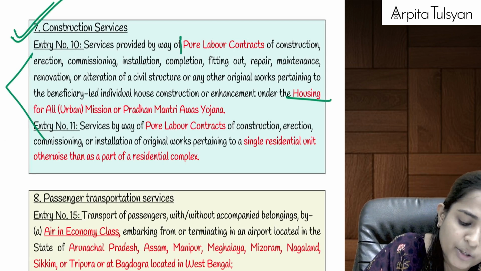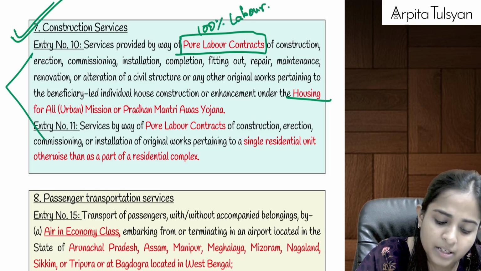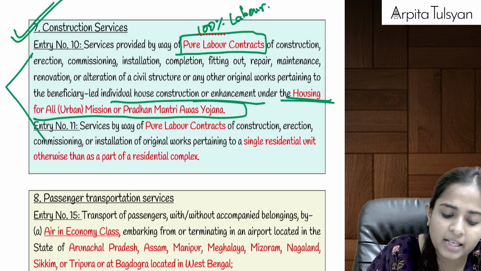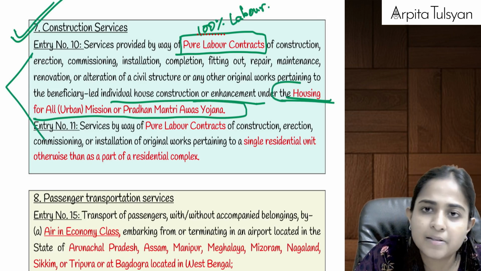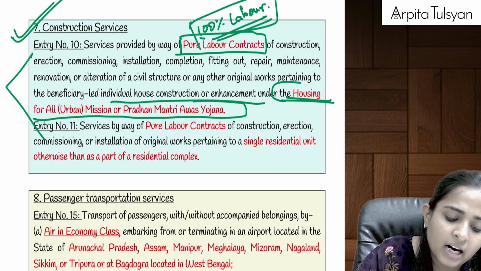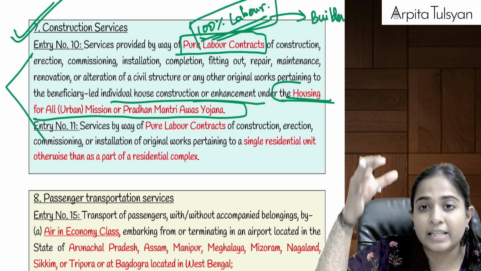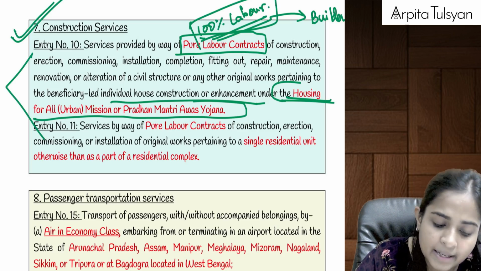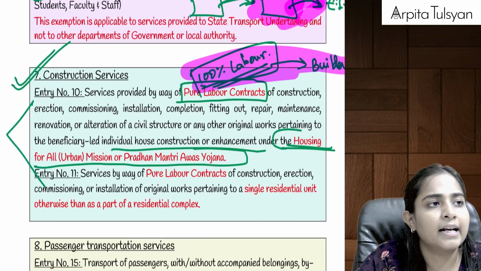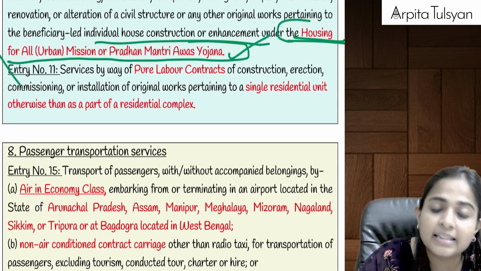Any such services which are provided by way of pure labor contract, that is 100% labor, means we have just provided labor services for a house construction or enhancement under Housing for All Mission or Pradhan Mantri Awas Yojana. Government had come up with this particular scheme. Under that, if we are providing 100% labor services to any particular builder who is making a building or who is redeveloping a building or who is renovating a building under these schemes, then these 100% labor services will be totally exempted from GST, provided it is 100% labor and under this scheme only.